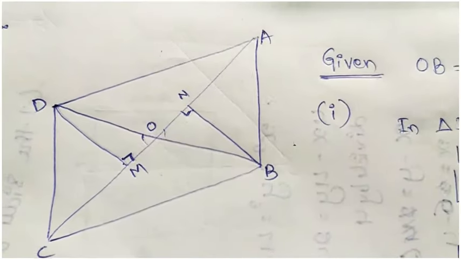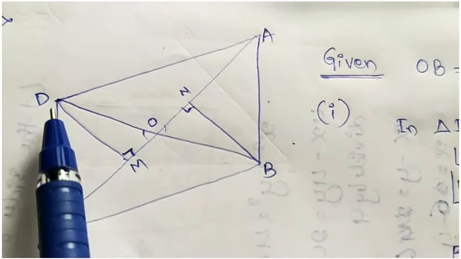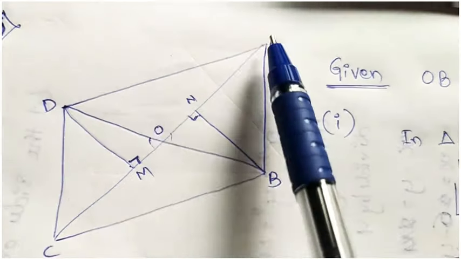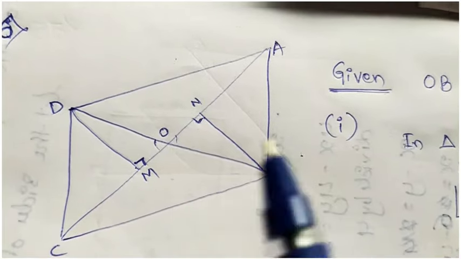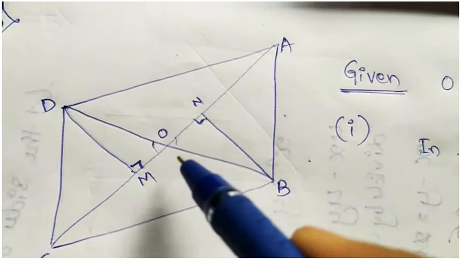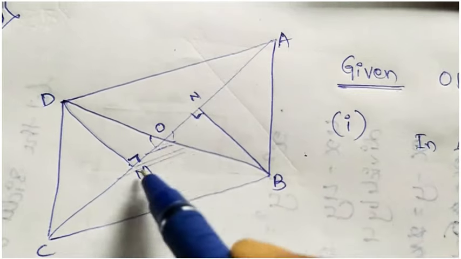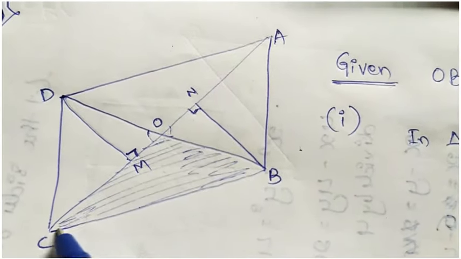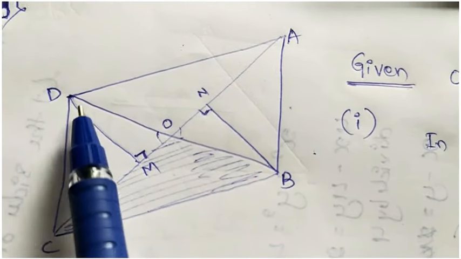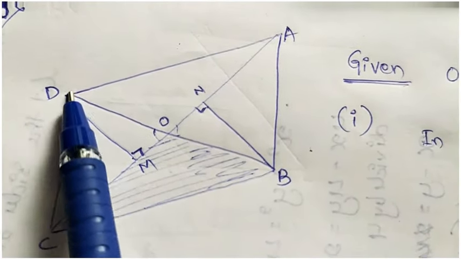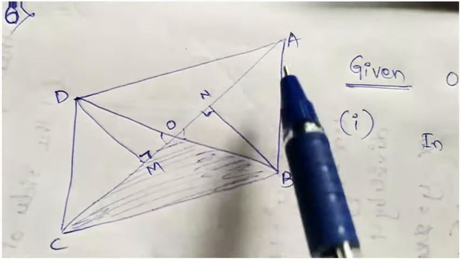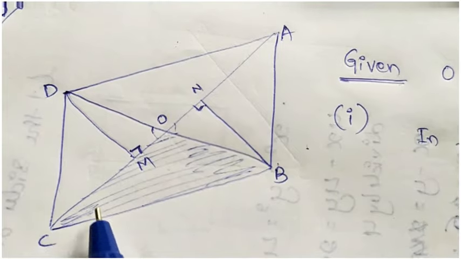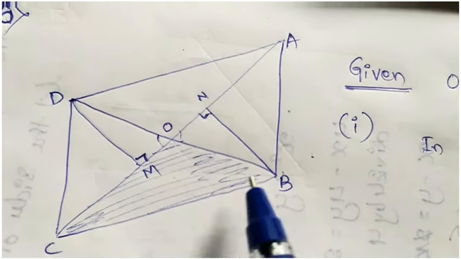Now for the second sub question, we have to show that DCB is equal to ACB. See here, we are getting one extra triangle. This is the extra triangle compared to the earlier triangles. Earlier we proved DOC is equal to AOB, but here we need to prove DCB equal to ACB.